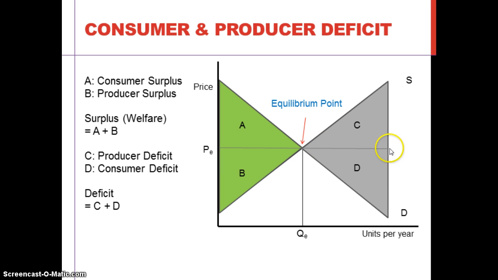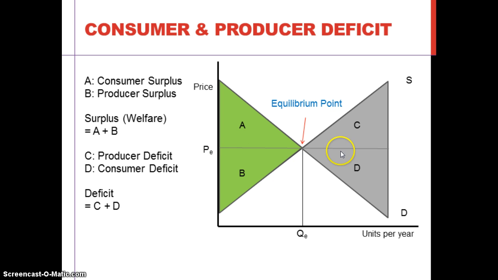This consumer deficit on this graph exists because the demand curve represents willingness of consumers to buy goods, but the actual price is here. To buy this amount, the consumer is willing to pay this price.